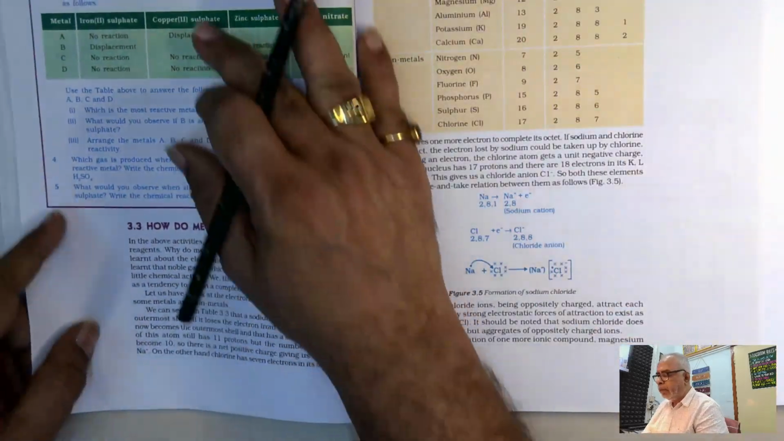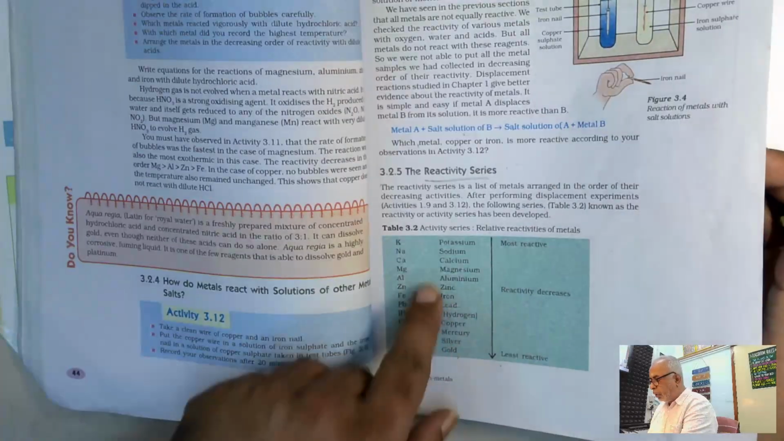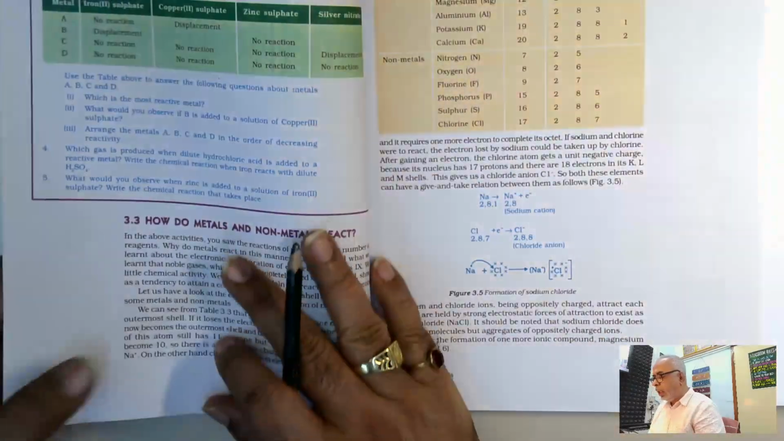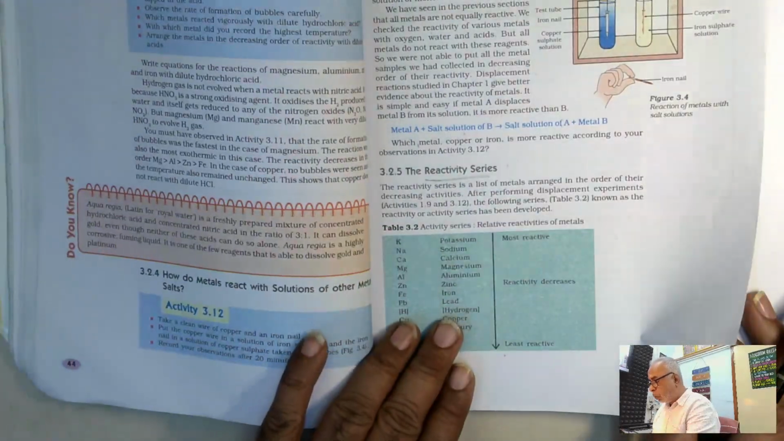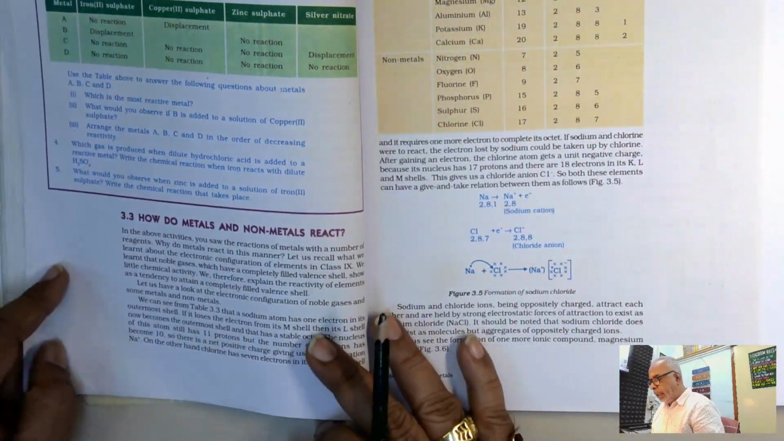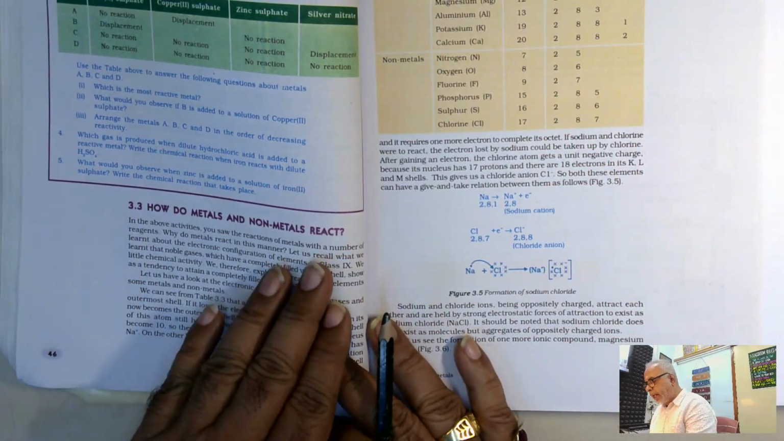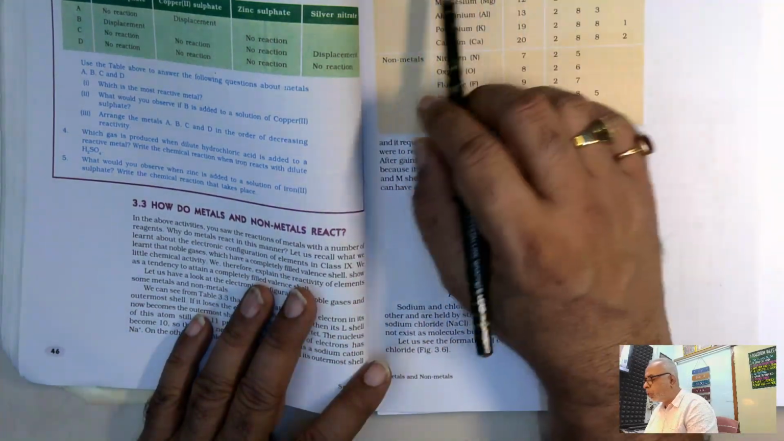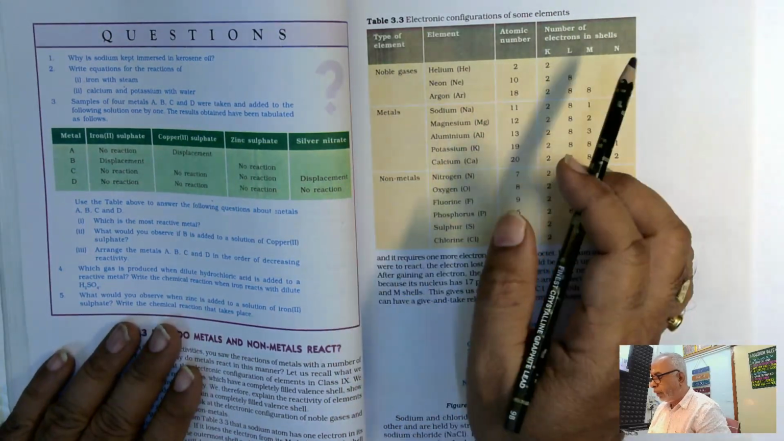Then you need to explain about this reactivity series of metals, based on which, in fact, metallurgy is also designed. Then how the metals can react, and what about the non-metal? And before that, you should be able to arrive at the electronic configuration of a metal.